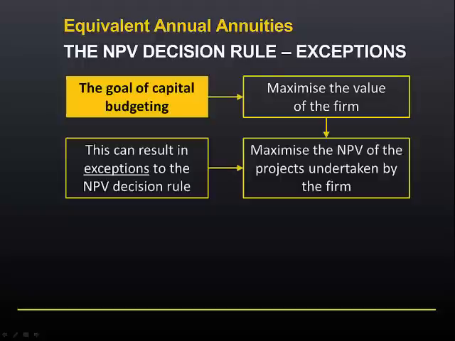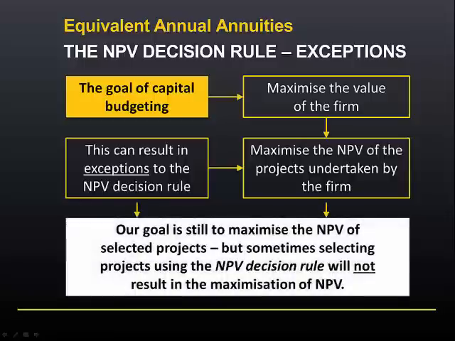It's important to remember that the goal of capital budgeting does not change. We still want to maximize the value of the firm, and we do that by maximizing the NPV of the projects selected. However, sometimes selecting projects using the NPV decision rule will not result in the maximization of NPV. This sounds contradictory, but in this and the next module we will explore two situations where this is true.